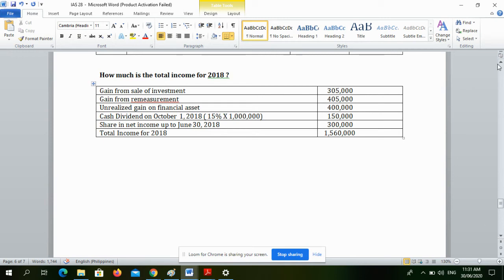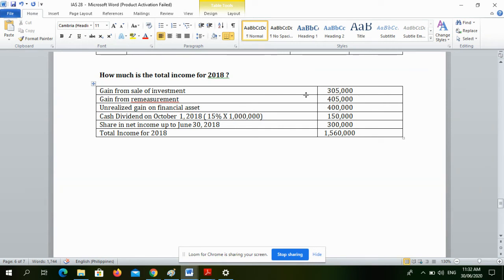So, okay. How much is the total net income for 2018? So, isa-isahin natin. First of all, remember, meron tayong gain from sale of investment. Kasi, meron tayong binenta na kalahati sa ibang company. So, binenta natin yung 50% of investment. So, meron tayong gain of 305,000. And then, we also have gain from remeasurement.